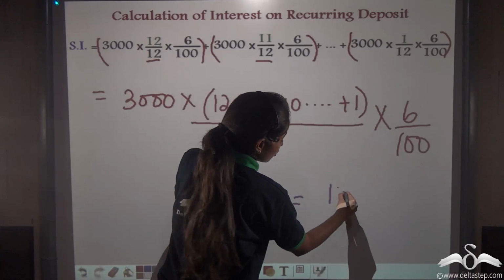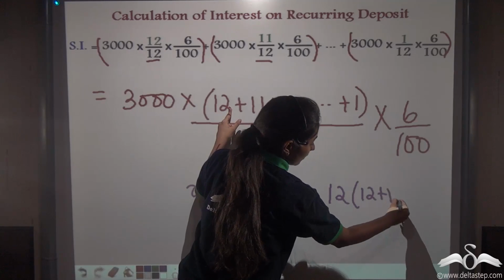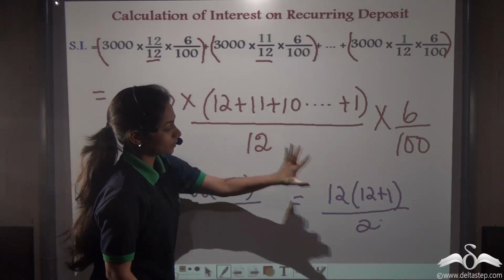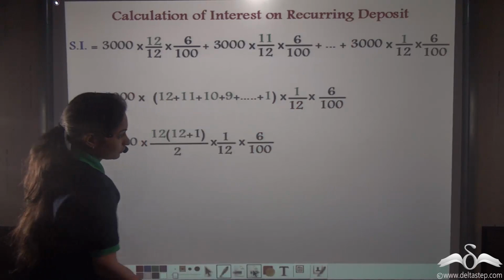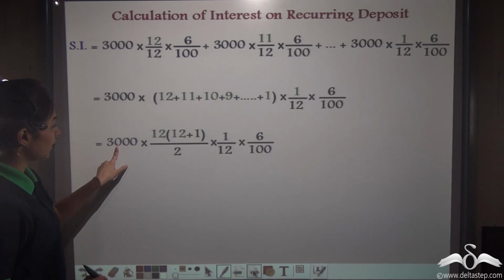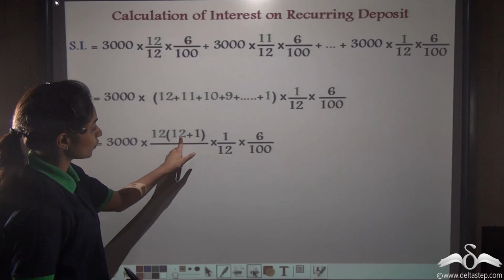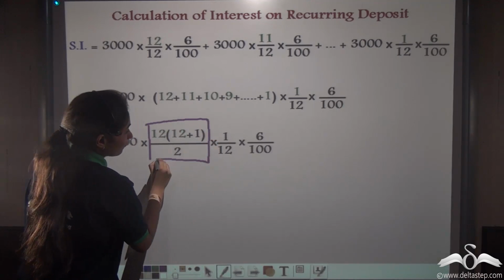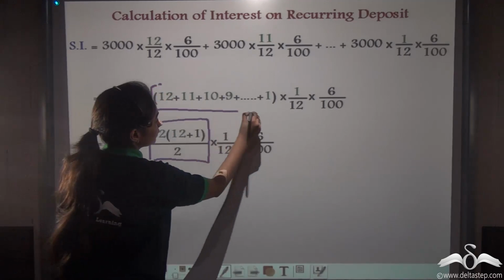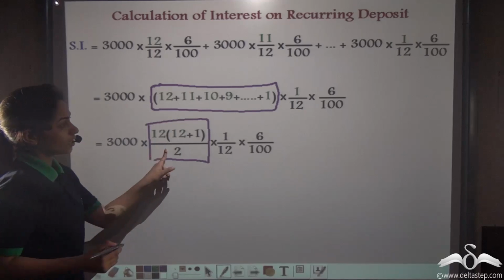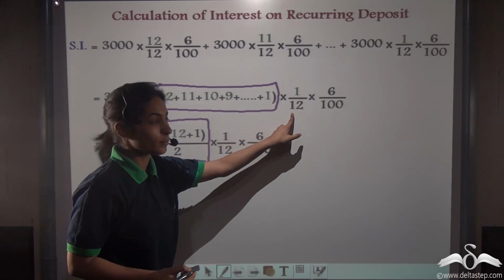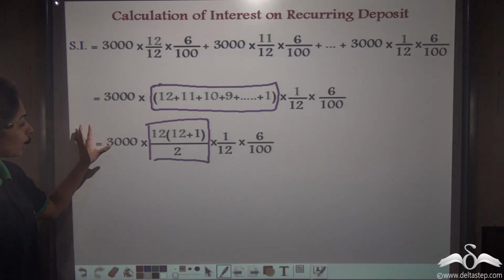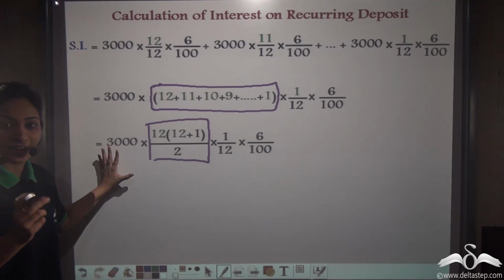So in this case, 12 into 12 plus 1 by 2. Now replacing this with this. See, what are we getting? 3,000 into 12 plus 1 by 2. This we have got instead of this. Into 1 by 12, that was common. Into 6 by 100, that was also common. Now, you can see that we have reached a very simplified expression.